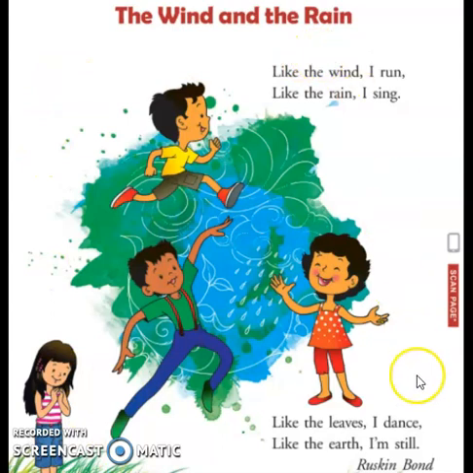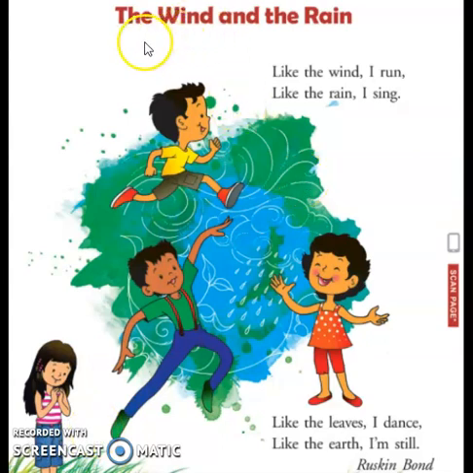Can you see the picture? Can you tell me what these children are doing? These children are showing the action of running, singing, dancing, and standing still. They are trying to imitate the wind, the rain, the leaves, and the earth.